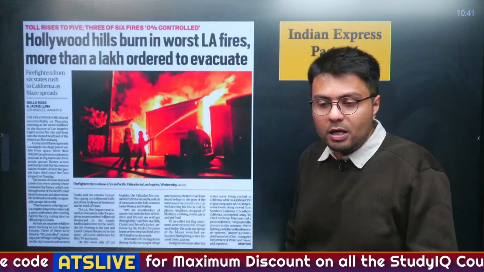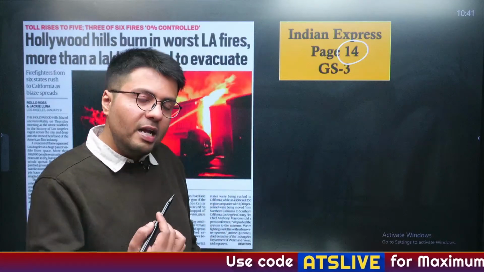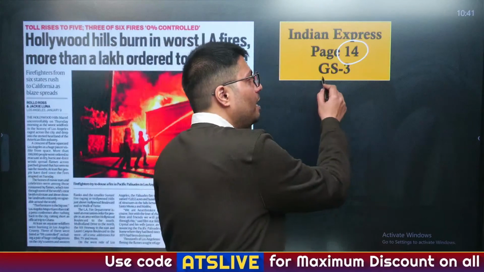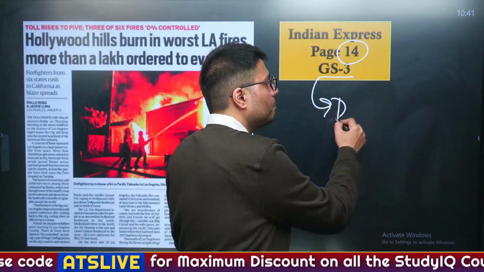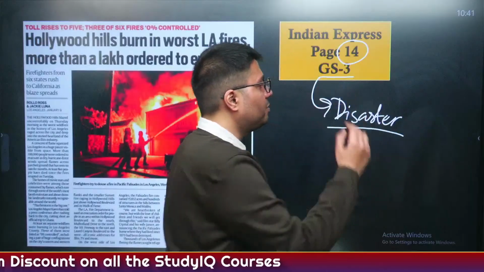This one appeared on page 14 of the Indian Express newspaper, which is the page related to world news, and it highlights that Hollywood, particularly the Southern California region, is currently under wildfire. Such incidents are important from the perspective of disaster management, which is important from the GS3 perspective.